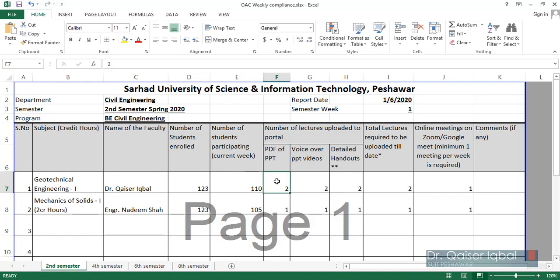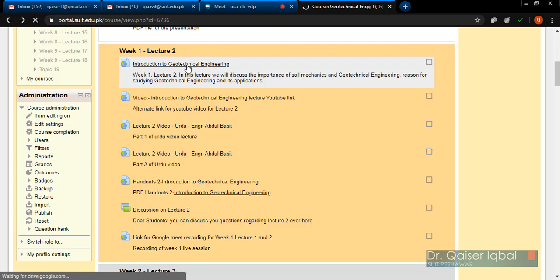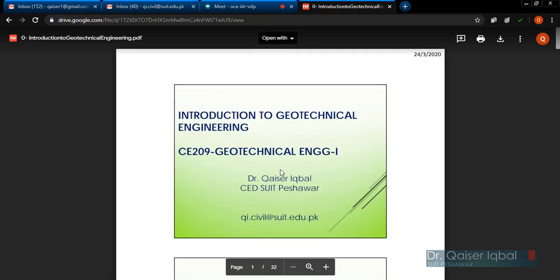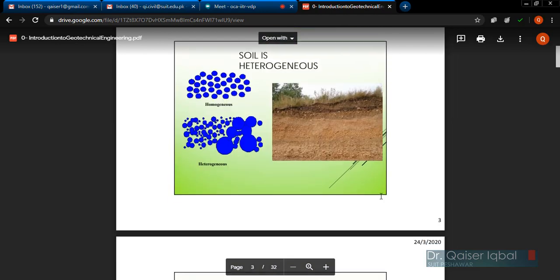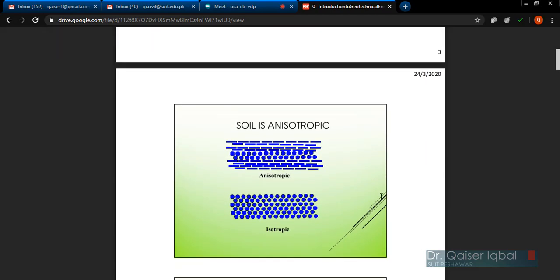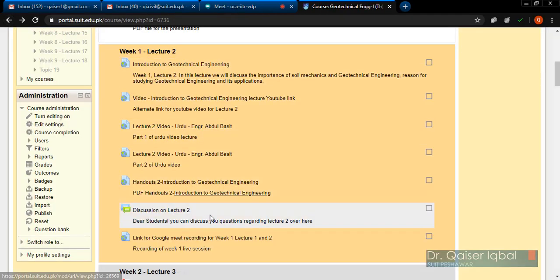Then the PDF of the PPT will be uploaded to your SUIT portal for every lecture. What we mean by PDF of PPT is this. The link is available on Google Drive. My PowerPoint lecture which I have delivered, its PDF slides are available over here in a 2 slides per page format. So I'll go back. If you have uploaded this, then it will be considered as 1.